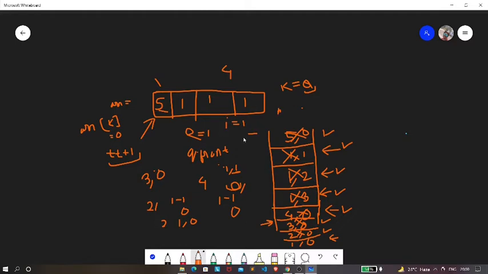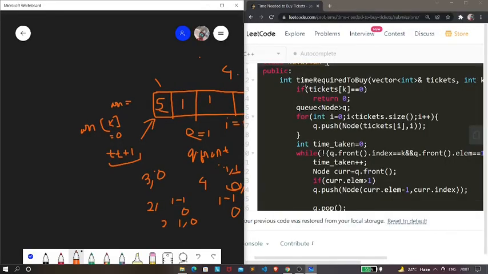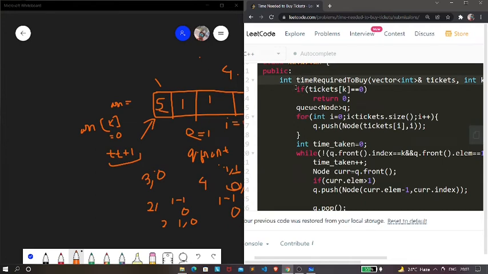So now let's see the code for this algorithm. At first we are checking whether our tickets of k is equal to 0 or not, and as I have already told you, if it is already 0, we just need to return 0, as you can see over here.